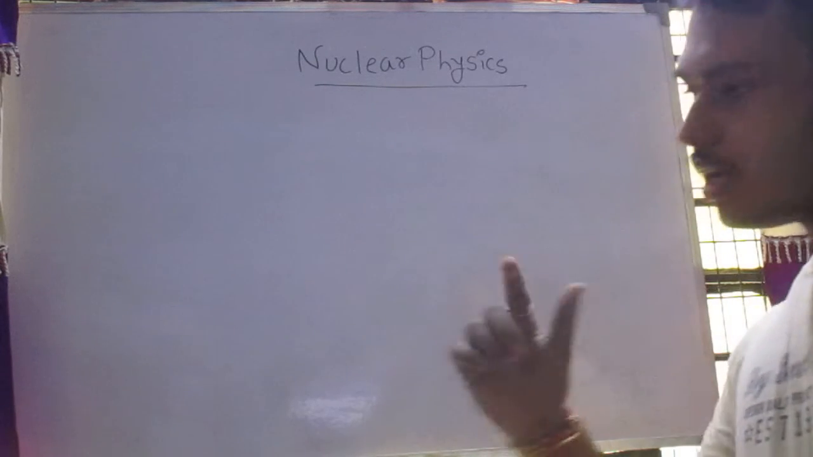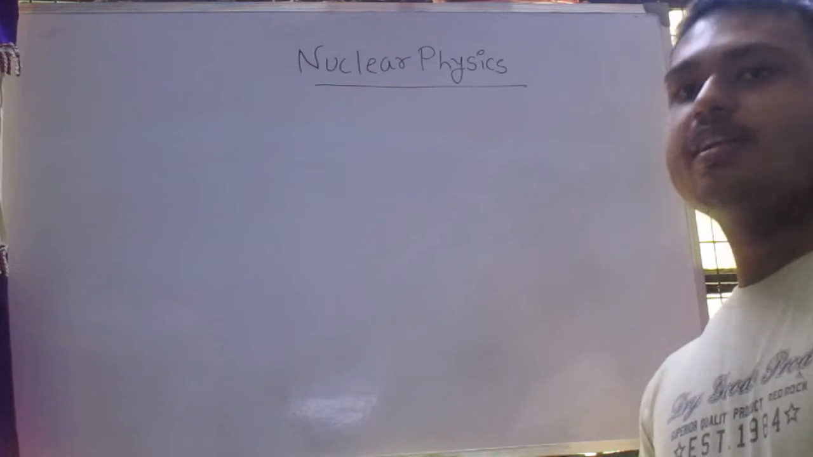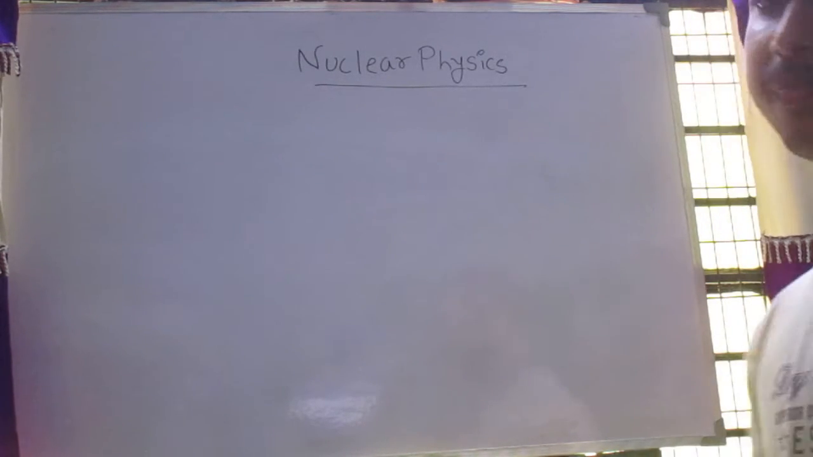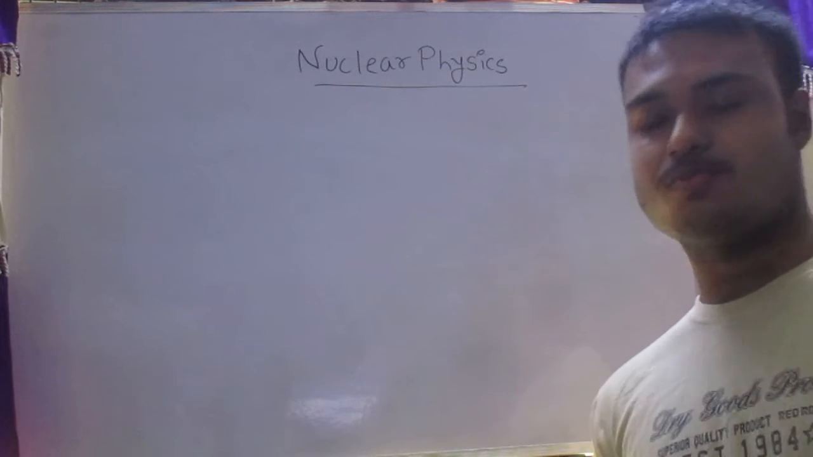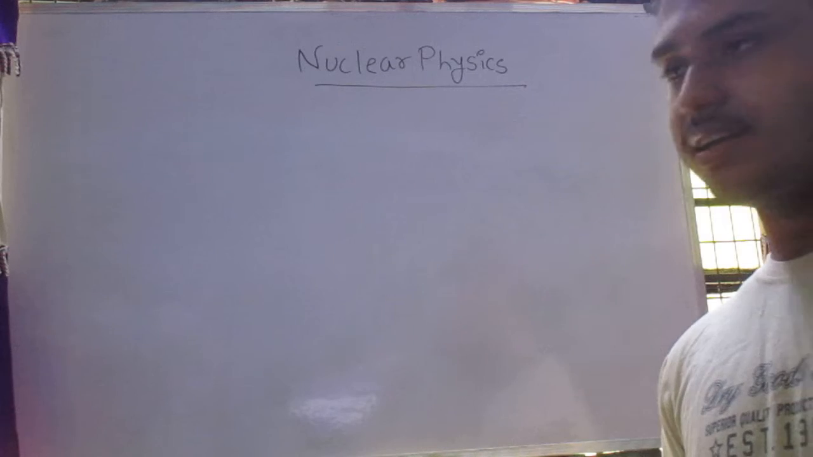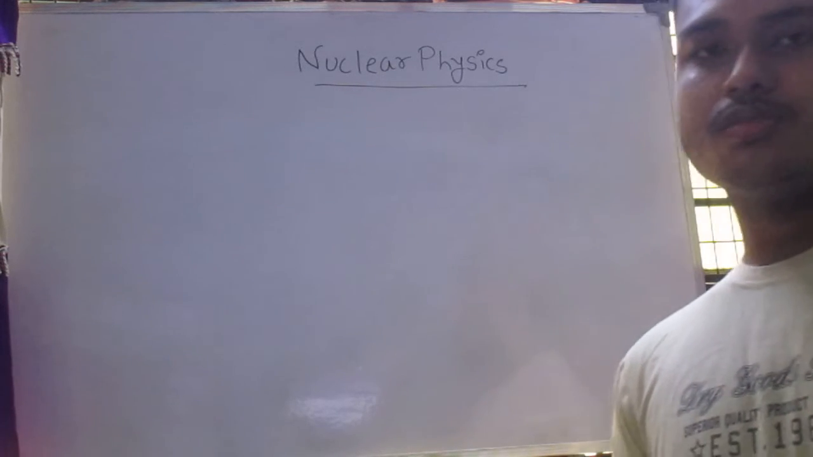Now Rutherford himself performed the gold foil experiment in the year 1911, and scientists believe that from this the existence of the nucleus was proved. So nuclear physics started from there. But this is not true.